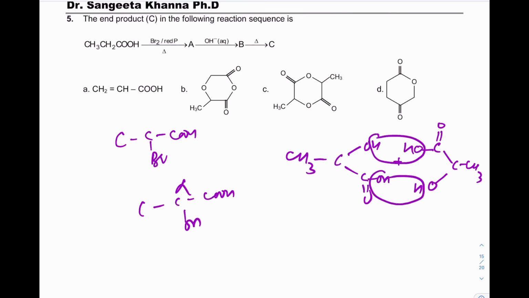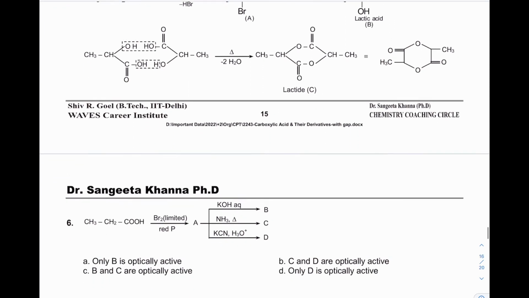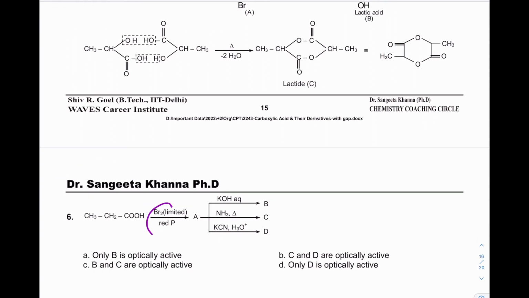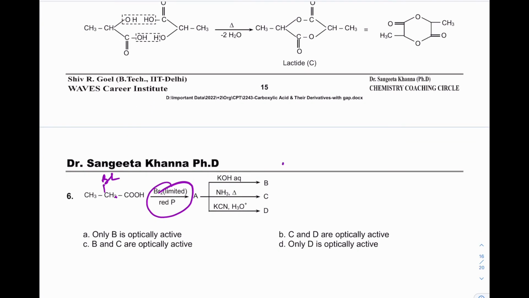And the answer will be C. Next is limited red phosphorus, that means one alpha hydrogen is replaced by Br. With aqueous KOH, B will be an optically active compound. C will be, with ammonia, Br is replaced by NH2 and the acid changes into amide.